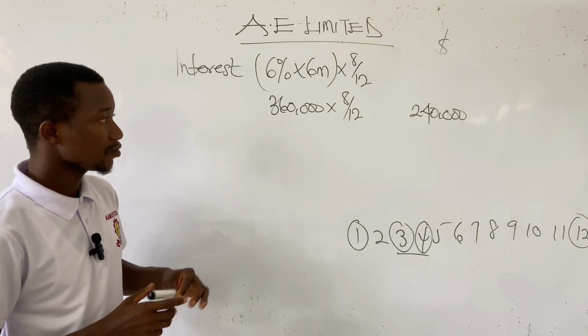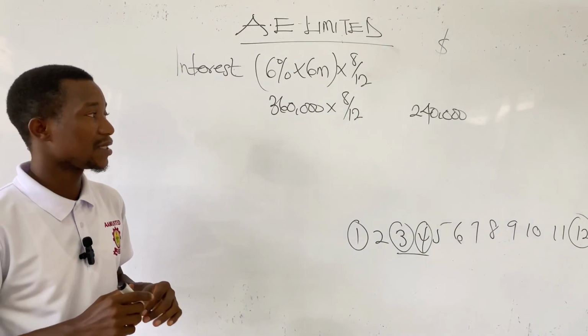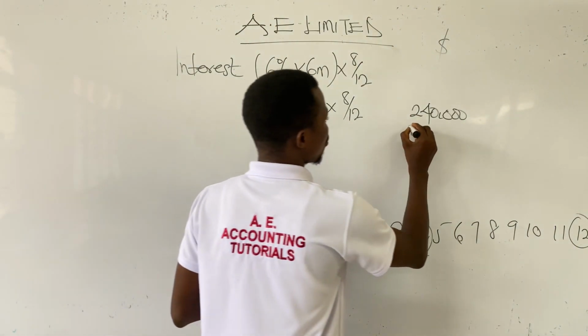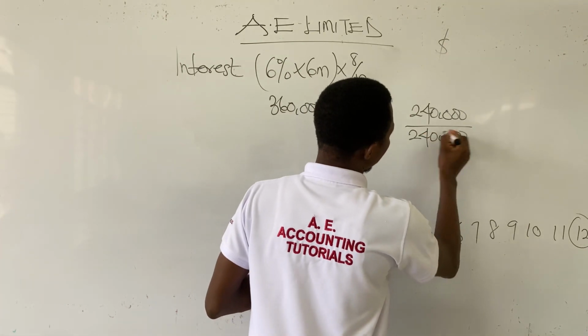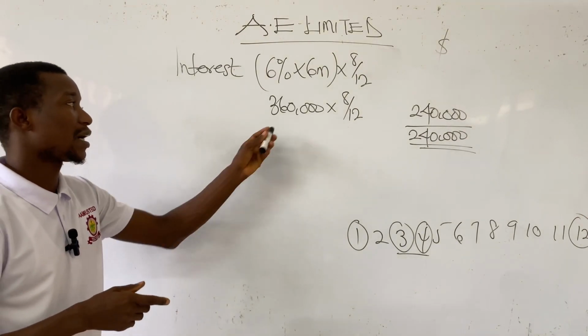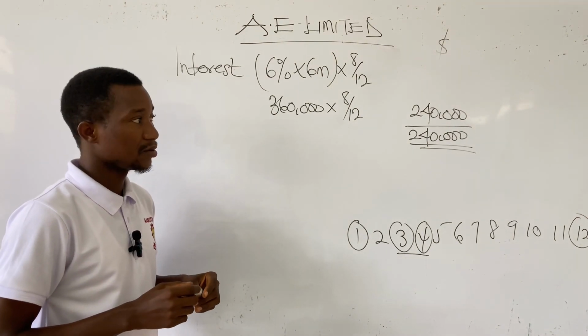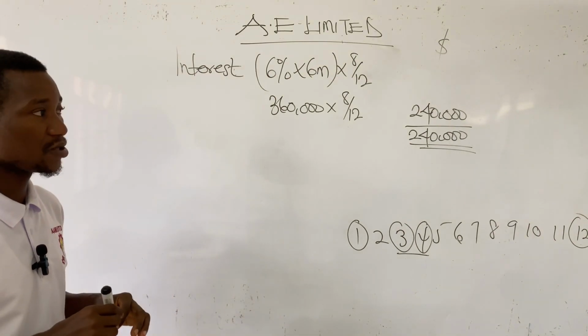Very good. So this means that for 2022, the borrowing cost eligible for capitalization is only $240,000. But take note that for the entire period, it happens to be $360,000. So that is how we calculate the borrowing cost eligible for capitalization for 2022.